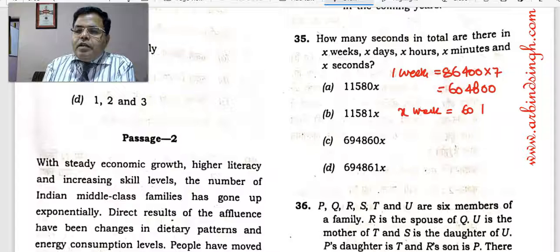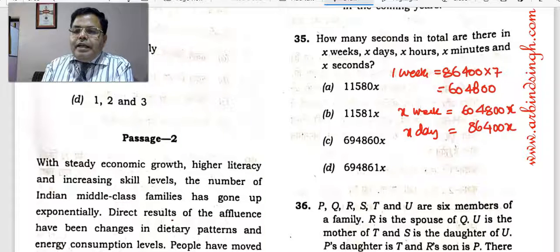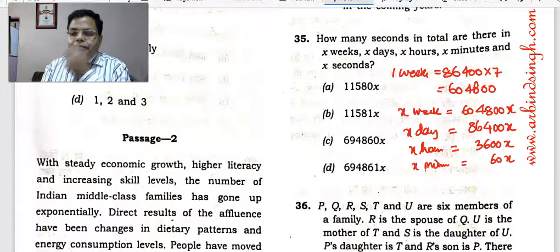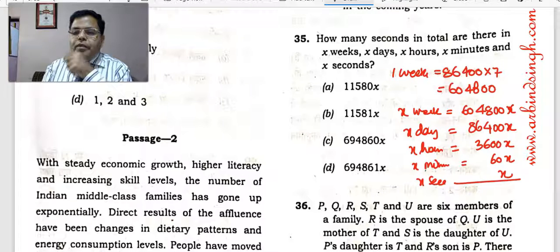This will be 604,800 X, right? Similarly, in 1 day there are 86,400, so in X days there will be 86,400 X seconds. In 1 hour there are 3600 seconds, so 3600 X. And in 1 minute there are 60 seconds, so in X minutes there will be 60 X, and in X seconds there will be X also. So the sum of all these is